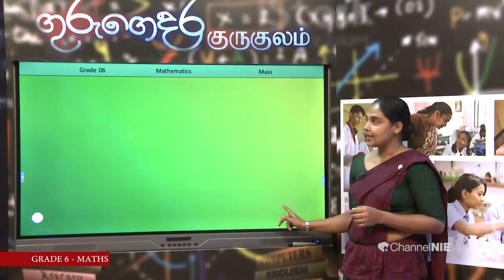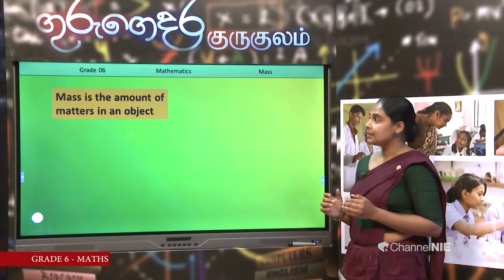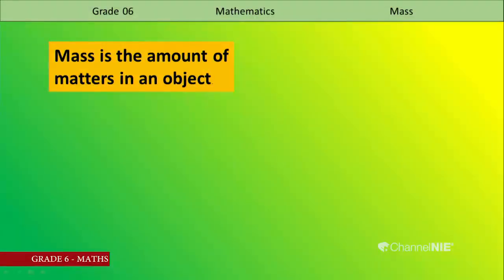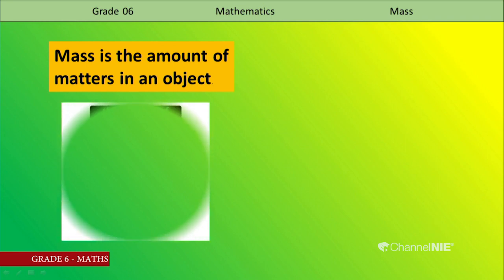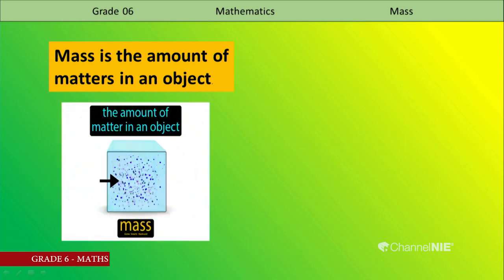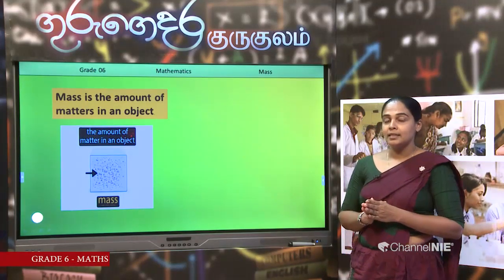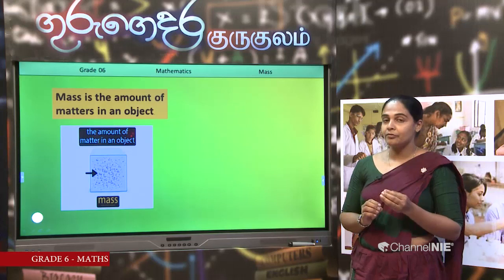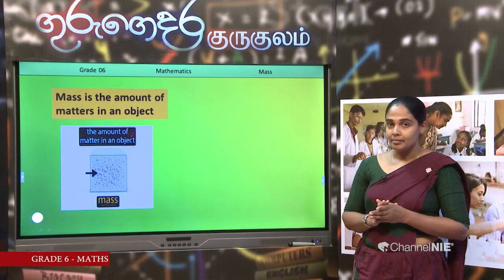What is mass? Mass is the amount of matter in an object. Now, you can see this picture. What is it? It is a solid. We know solids, objects, are made of matter. The amount of matter in the object is called mass.